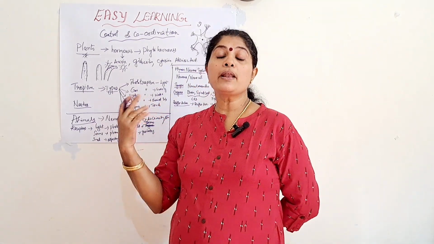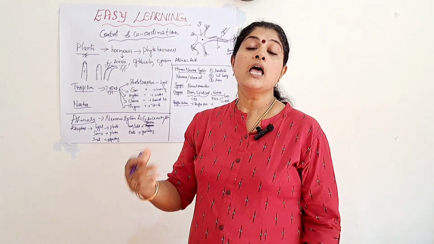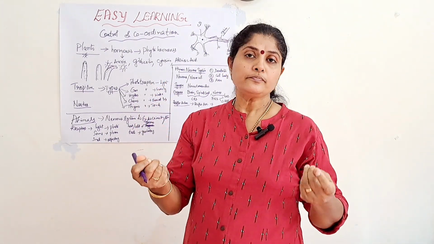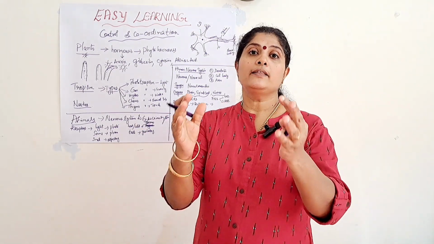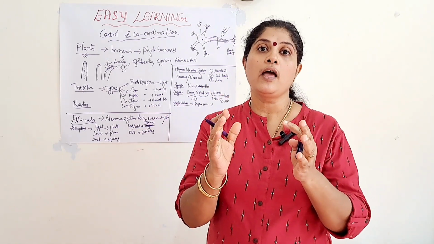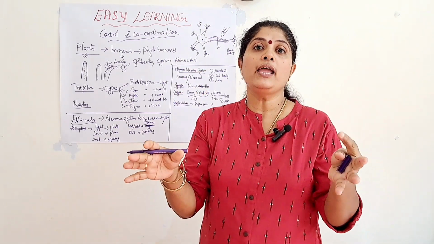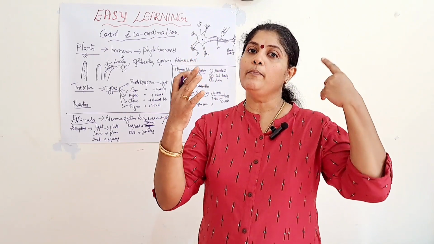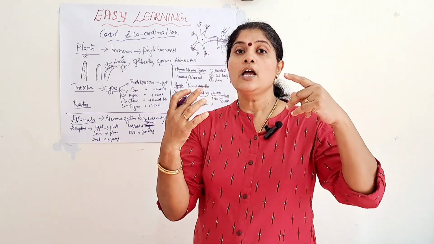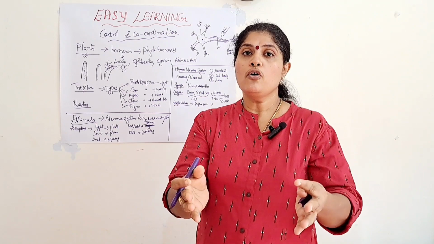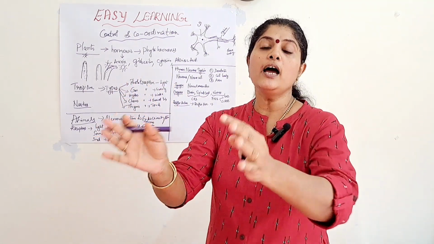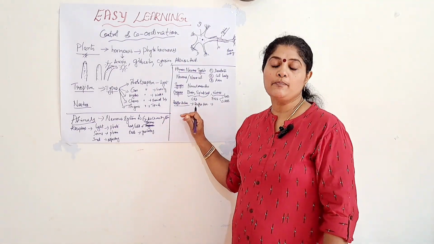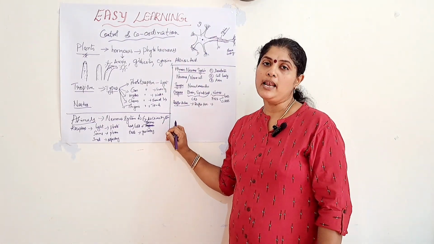Okay, so cerebral reflexes means reflexes in which the brain is involved. For example, suddenly you have taken a vessel or a bowl, but the content present in the bowl is very hot, but you cannot drop it. Why? Because if you drop it, that bowl will break. So, at that time, the brain should give a correct message to the effectors to keep that particular bowl on the table. So, here comes the action of the brain. Such types of reflexes are known as cerebral reflexes.